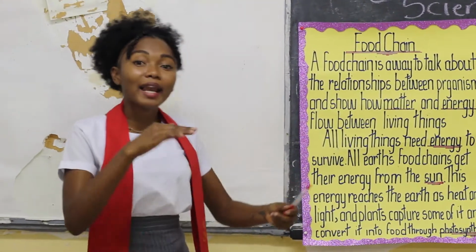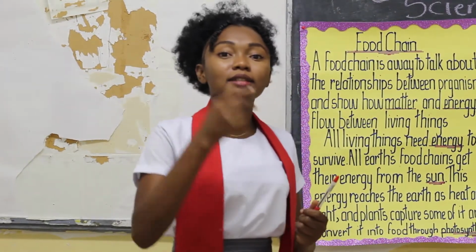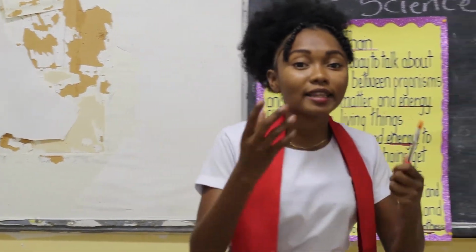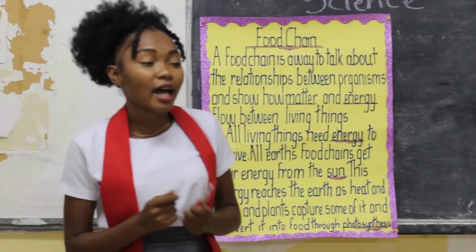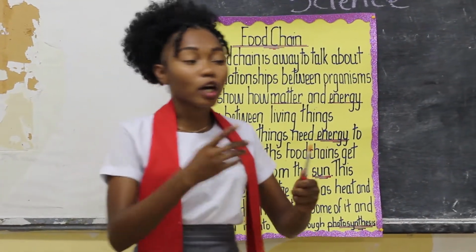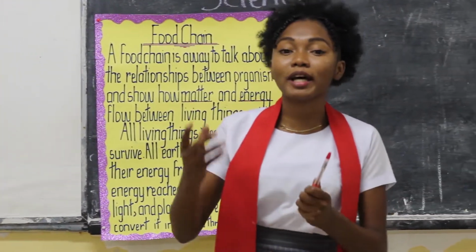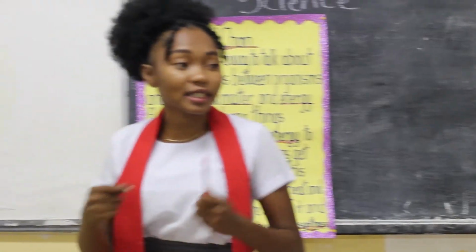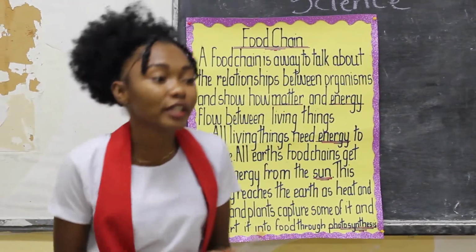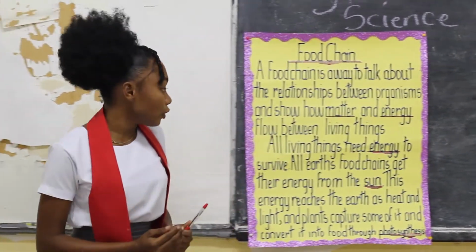Now what the plants do is capture that energy from the sun and convert it into food. Just like you need ingredients to make food, the plant uses the sun's energy, light and heat, as the ingredient to make food.